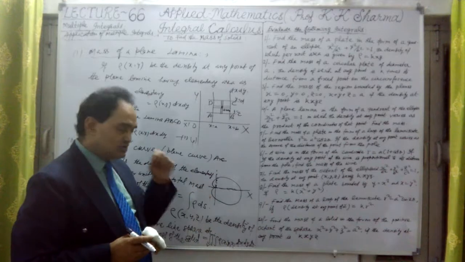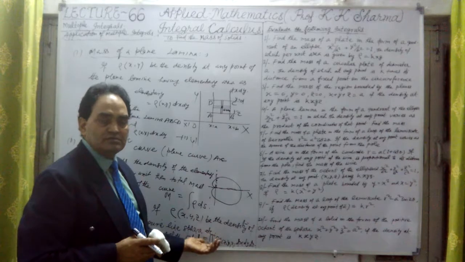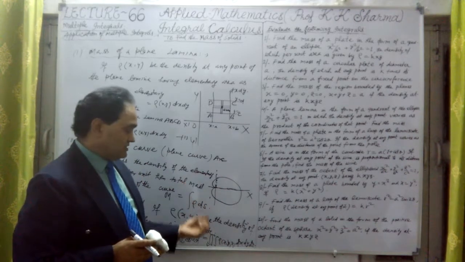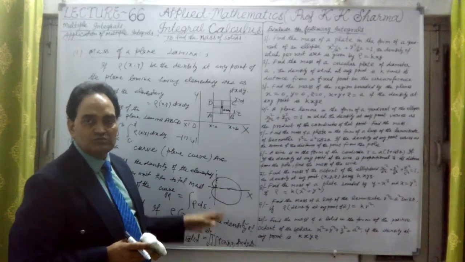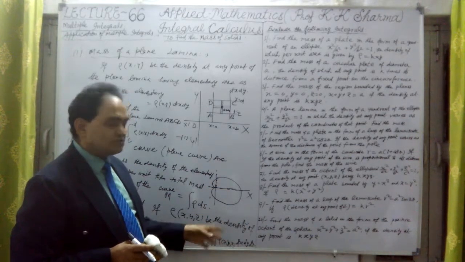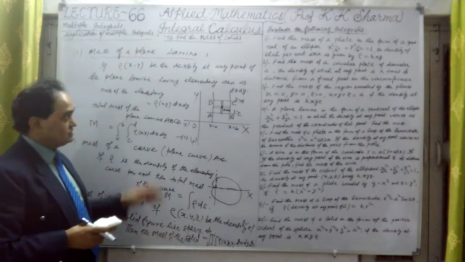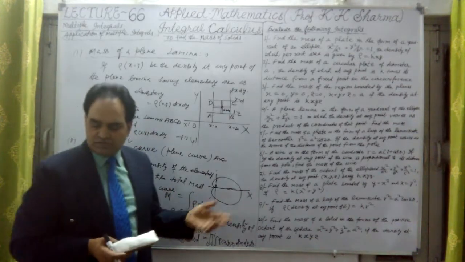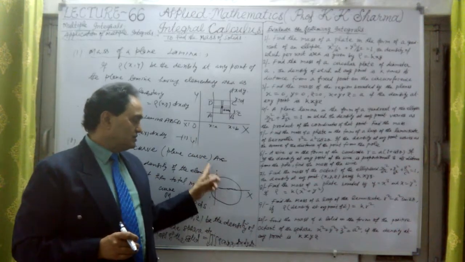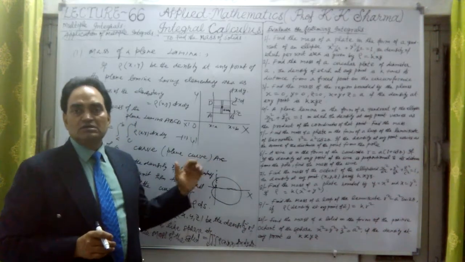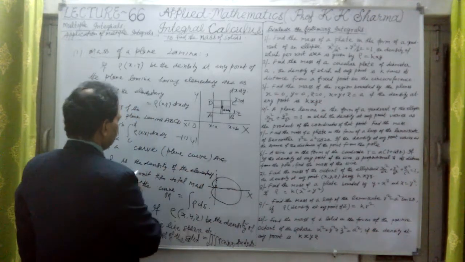So rho is the density per unit. What kind of figure is given here? Per unit of that solid figure, the density is given. The density into the total volume of that figure will give us the mass of the whole solid figure. So these are the three types of questions. Mass is required for two-dimensional figures, three-dimensional figures, and a single-dimensional figure, that means the arc length of a wire or length of a plane curve.